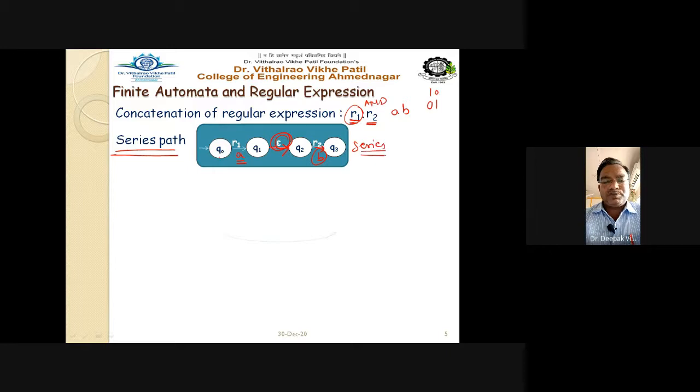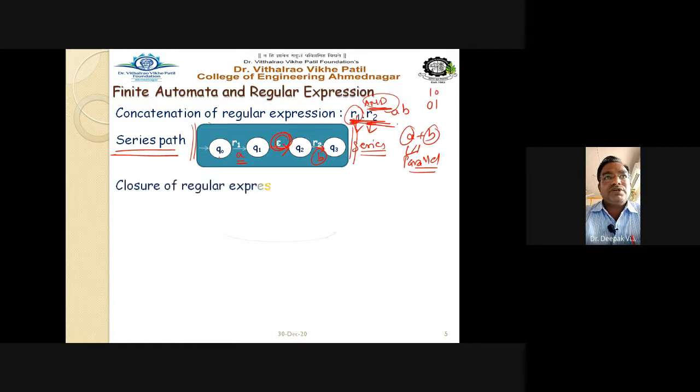This is called your series path because both the expressions are compulsory. Both the expressions are, capital AND. That's why it is taken in the series path. But in case of A plus B, that means A or B. That's why they are taken in a parallel path. Getting this point? So remember this diagram also, because you require it while converting the regular expression to the finite automata.